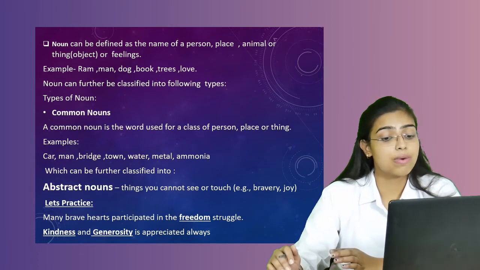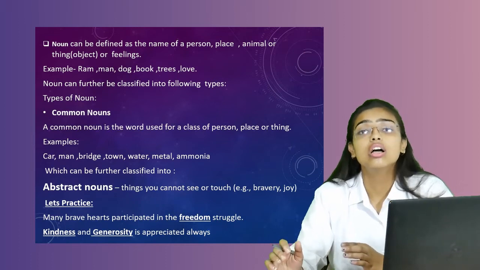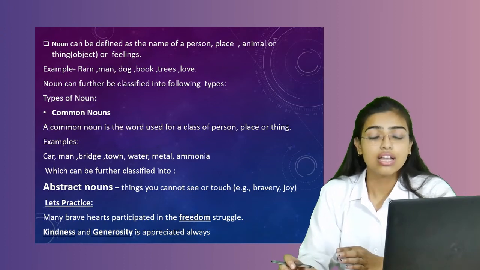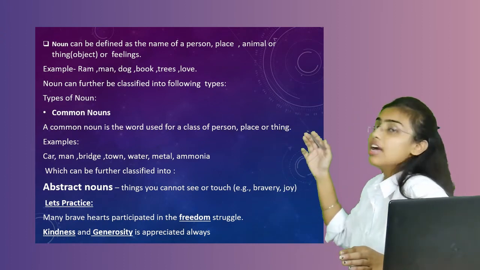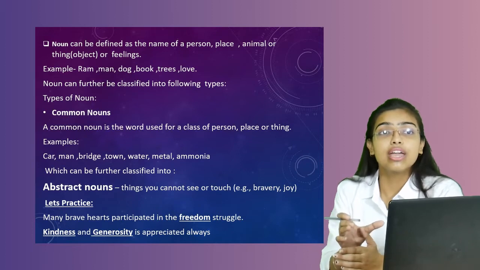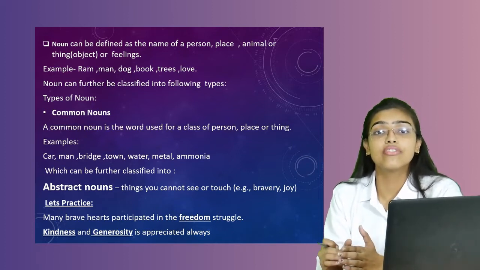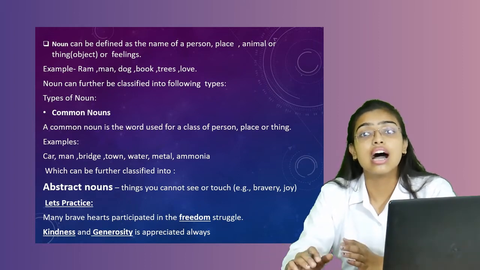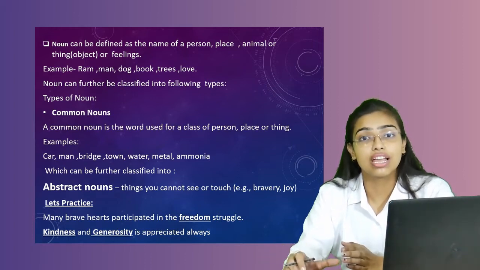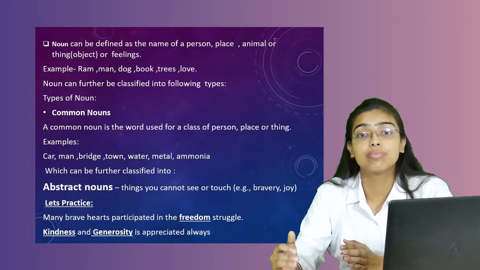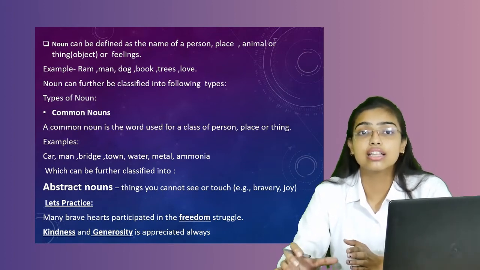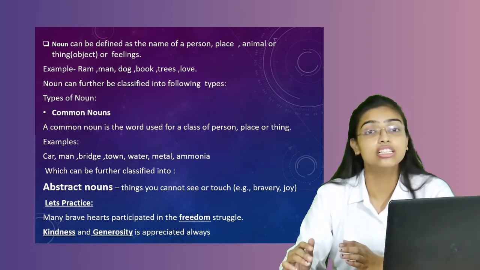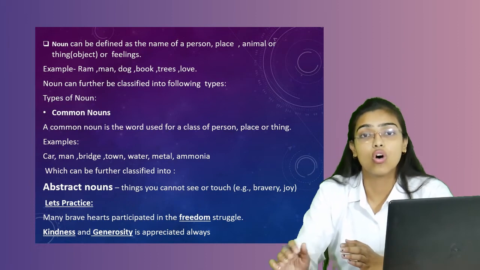Many brave hearts participated in the freedom struggle. What do you mean by many brave hearts participated in the freedom struggle? The word freedom has been highlighted here, as you can see that freedom is a feeling. Freedom is something which we can achieve. But can you see freedom? Can you touch freedom? The answer is no. Any kind of feeling which cannot be touched or seen but can just be felt is considered an abstract noun.